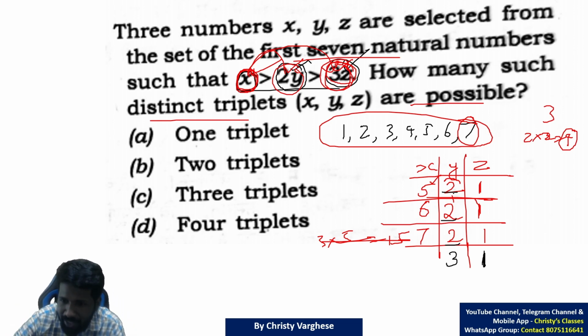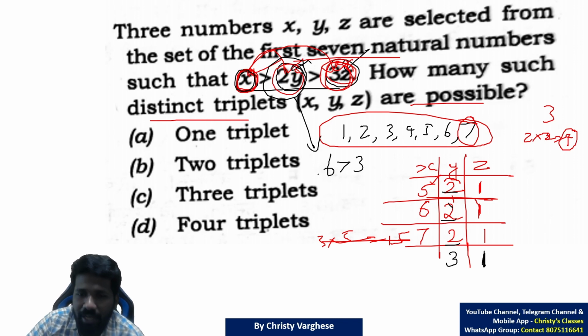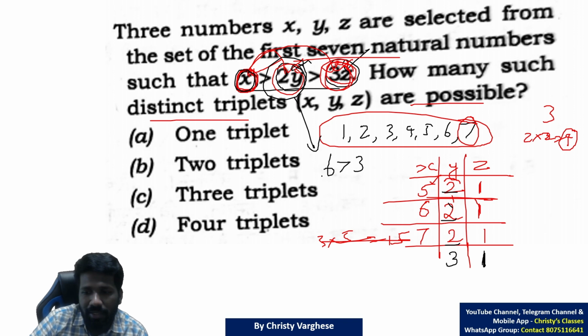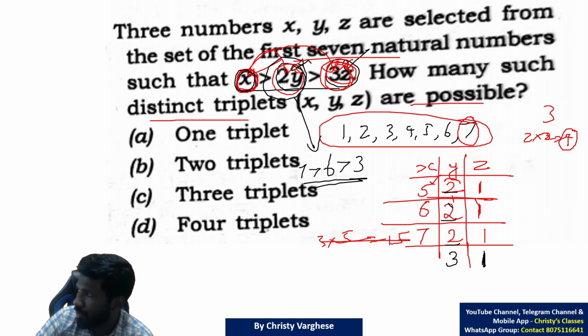What if y is 3? So 2y means 2 times 3, 6. That is greater than 3 times 1, 3. And x is greater than 6. So x can be 7. 7 is the only number greater than 6 possible according to the given condition. So that means 731 is also possible.